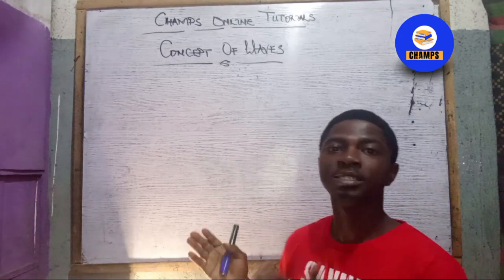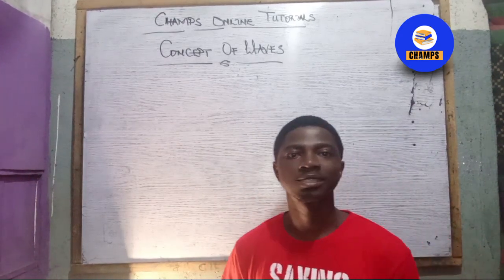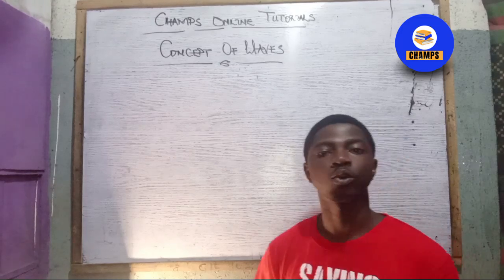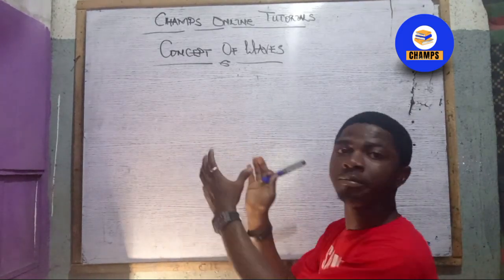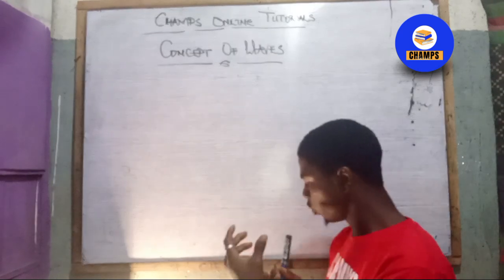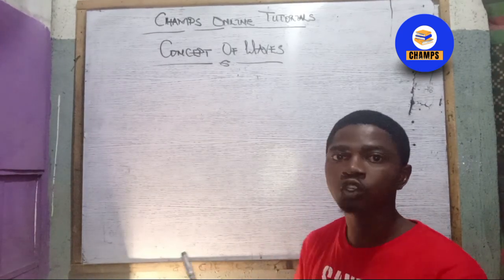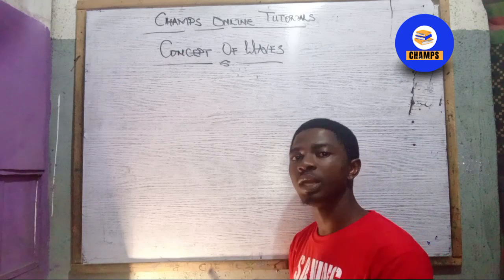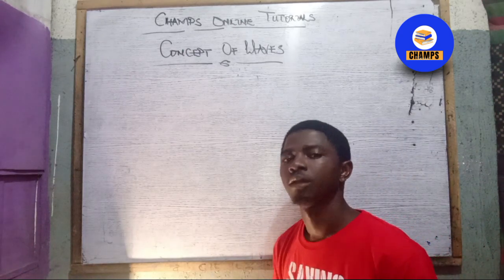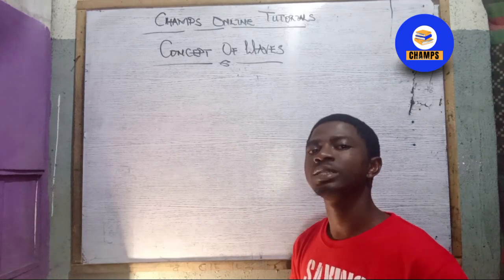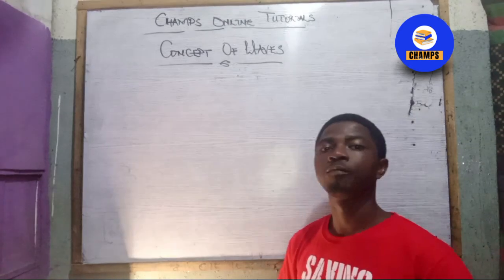Alright, so today, the definition of wave: a wave is defined as a disturbance in a medium that carries energy. So any medium that carries energy with it, which is a form of disturbance or movement of any substance, is called a wave. Now, we can classify waves in different forms. We can classify wave based on the kind of movement it is having or the mode of propagation.